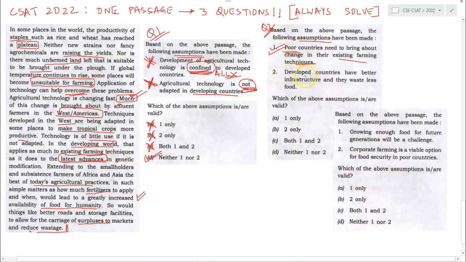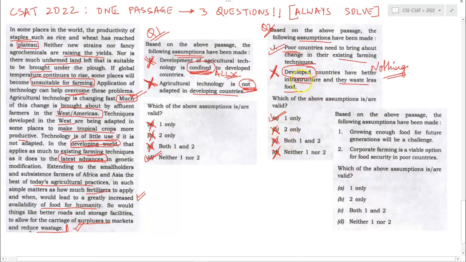Point 2. Developed countries have better infrastructure and they waste less food. Now, the point about food wastage is about the developing countries. About the developed world, nothing has been mentioned. So this is a wrong assumption to move forward with. So only the first point is correct and therefore the only answer is option A and the rest are wrong.